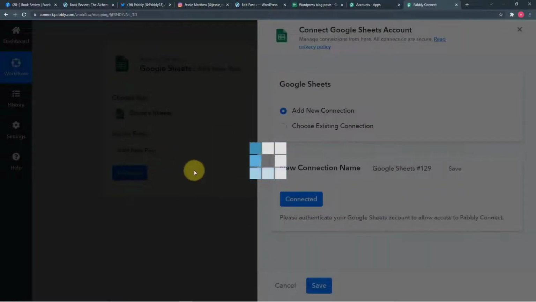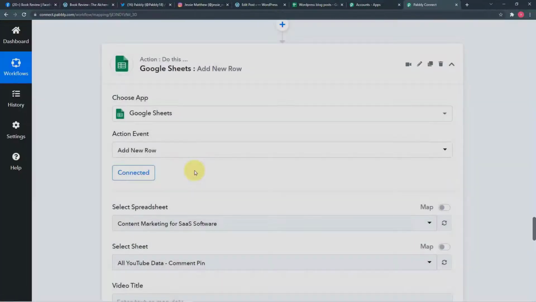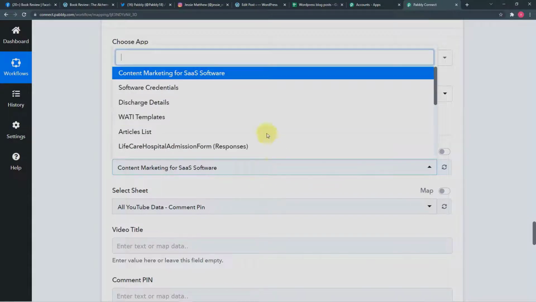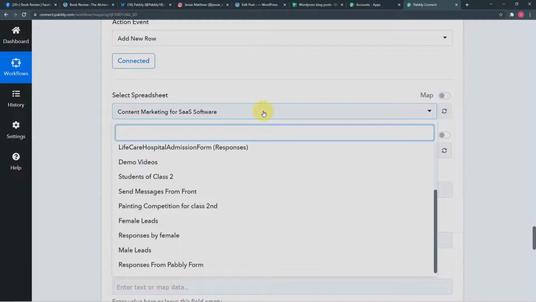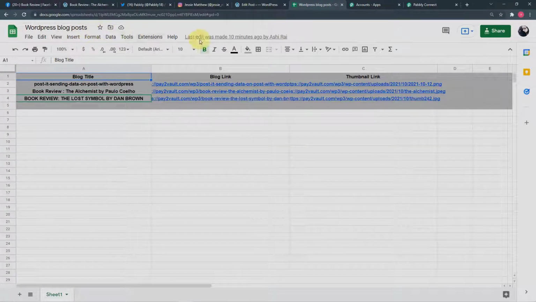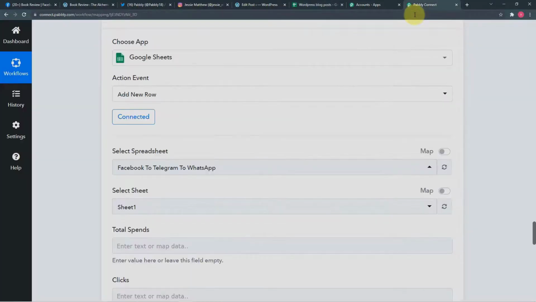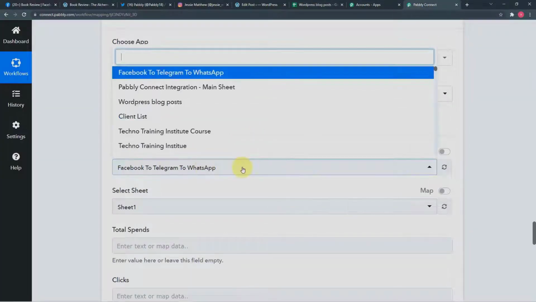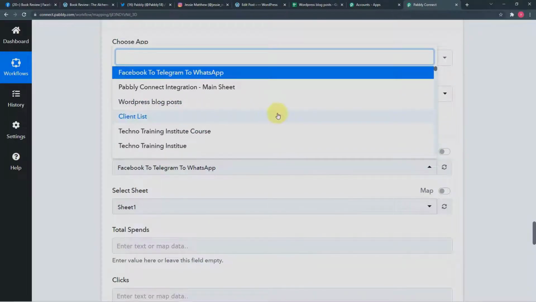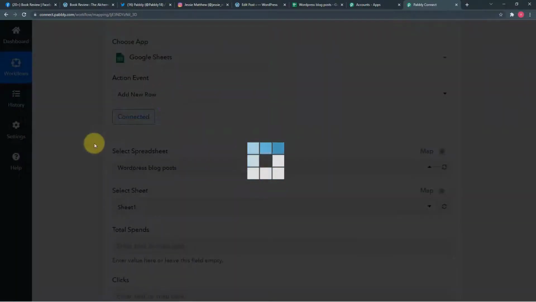Okay, so the authorization is successful here also. Right, now it is asking to select the spreadsheet. So when you click here, you will find all the spreadsheets that you have created for various purposes in your Google Sheets application. So my spreadsheet is this one, the WordPress blog post spreadsheet. So you can find this spreadsheet in Pabbly Connect, in the select spreadsheet field; you can click and check the list of the spreadsheets that you have created in Google Sheets. So this is my spreadsheet. You can see WordPress blog post, select this.